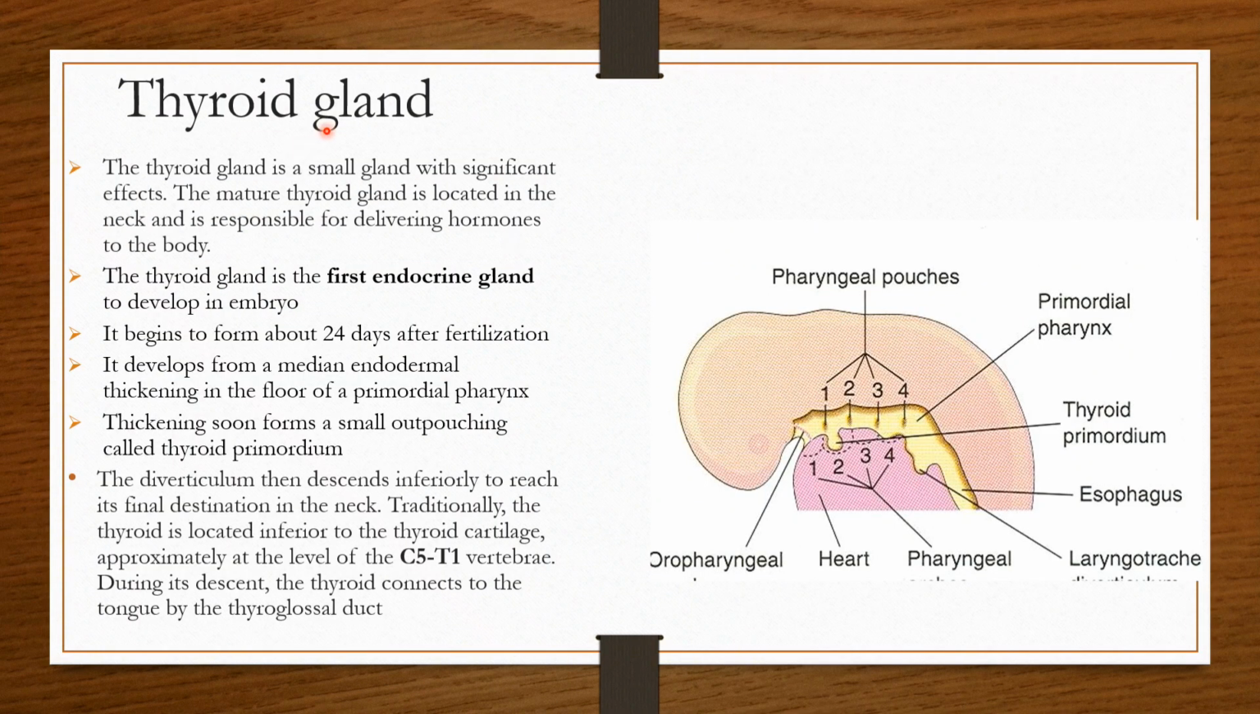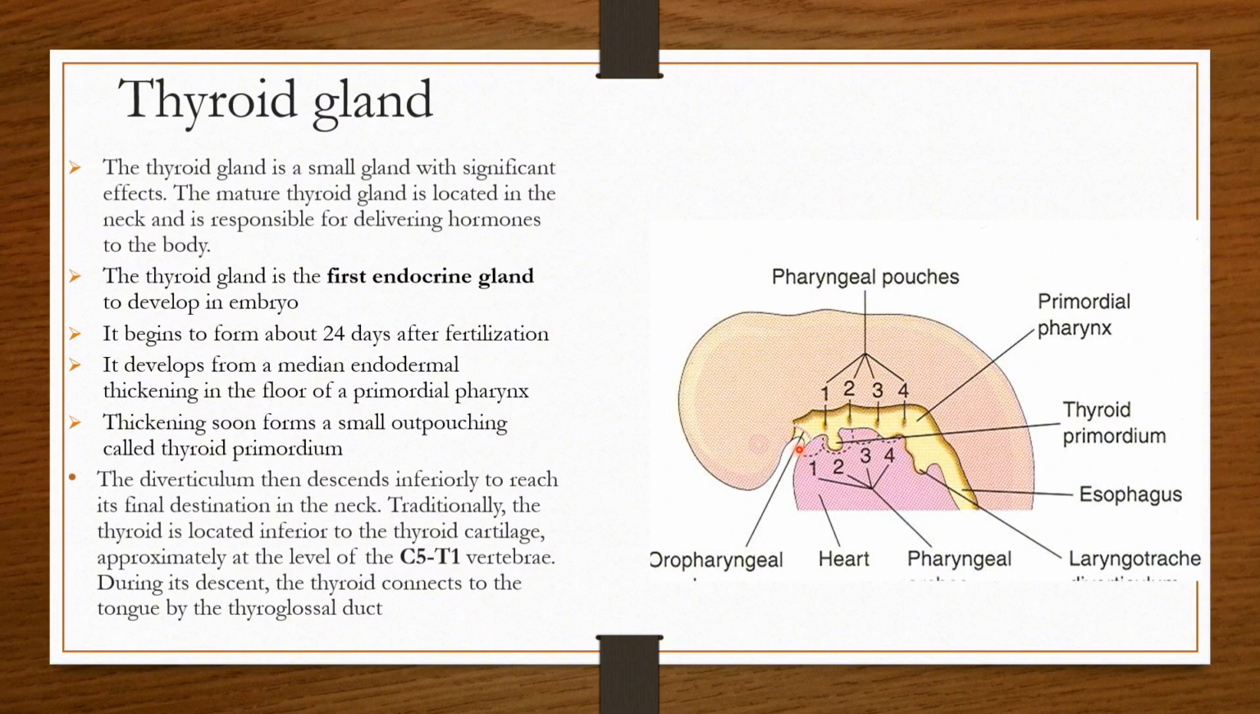Next is the thyroid gland. The thyroid gland is a small gland with significant defects. The mature thyroid gland is located in the neck and is responsible for delivering hormones to the body. An important thing about the thyroid gland is that this is the first endocrine gland to develop in the human embryo. It begins to form about the 24th day after fertilization, and it develops from the median endodermal thickening in the floor of the primordial pharynx.